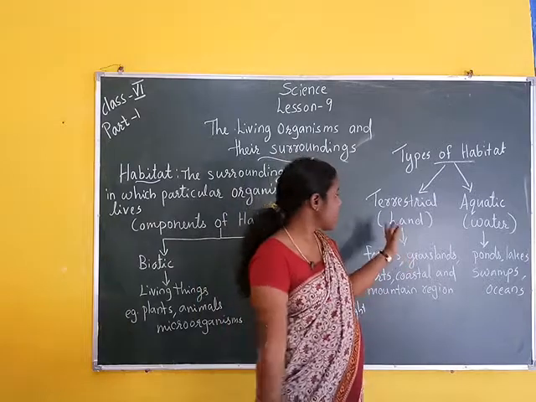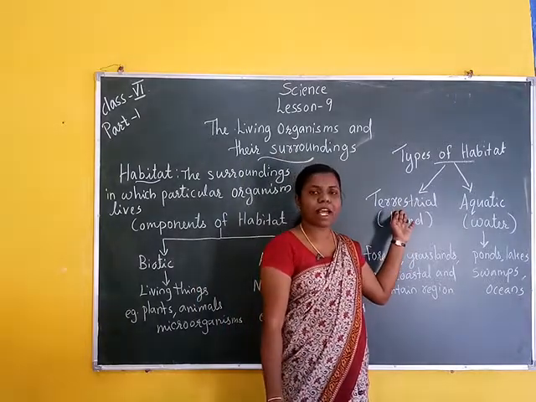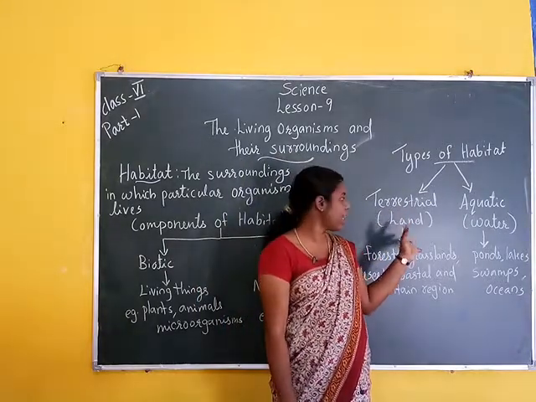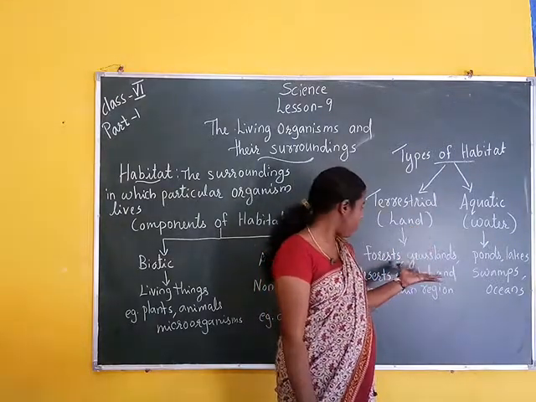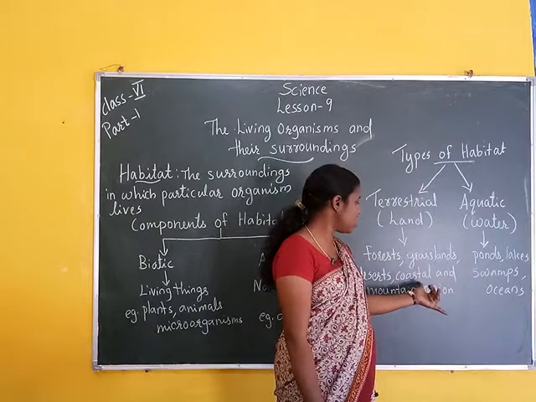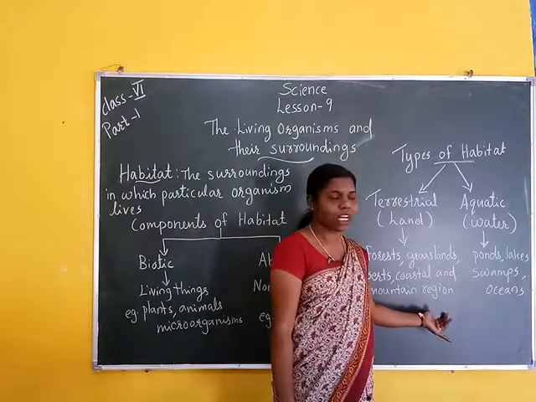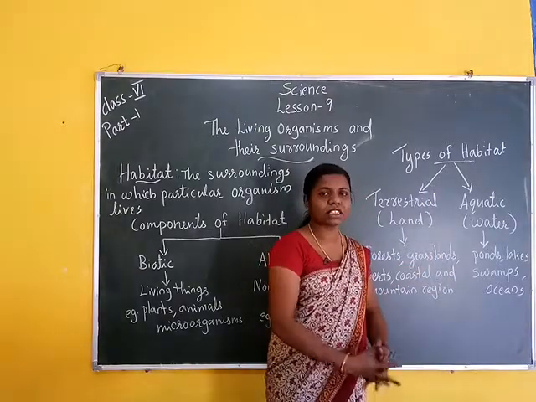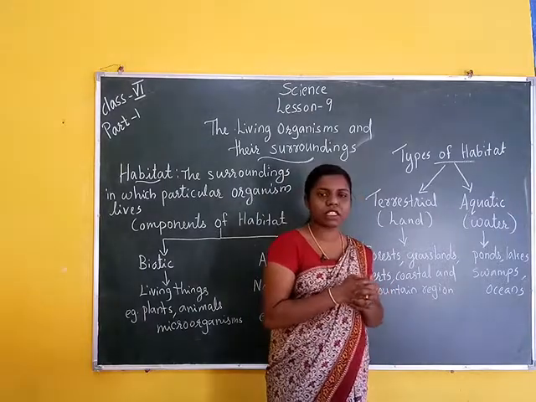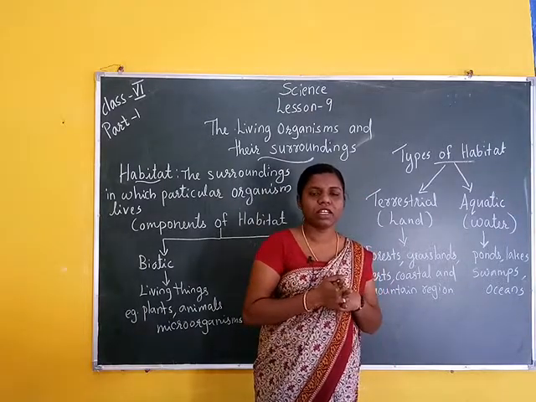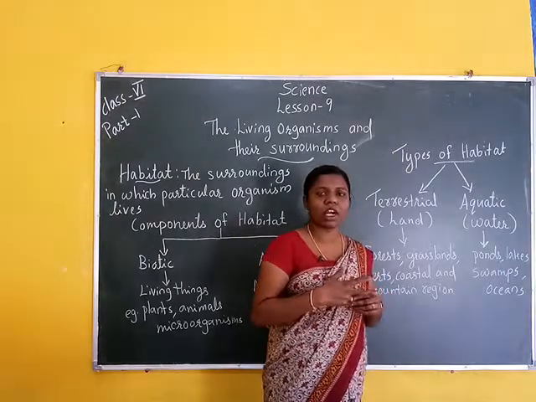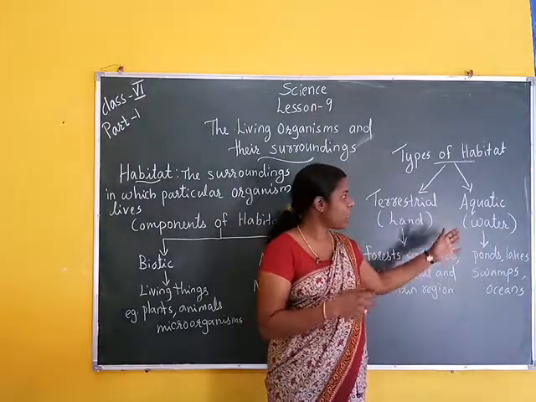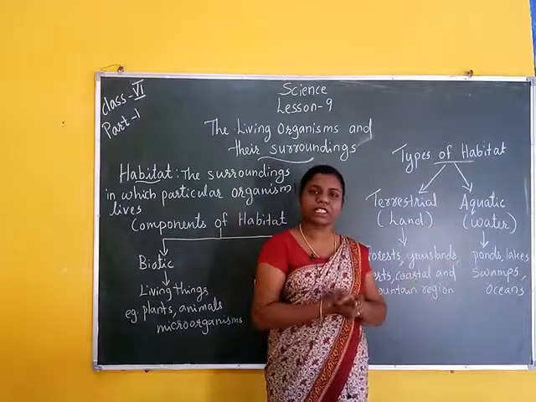Now understand terrestrial. Terrestrial means plants and animals that live on land are called terrestrial habitat. It includes forest, grasslands, desert, coastal and mountain regions. Next is aquatic. Aquatic means plants and animals living in water are called aquatic habitat. Aquatic habitats will be studied in detail in the next part.